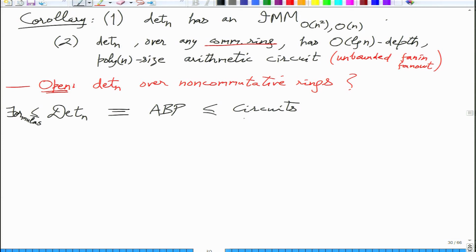Circuits also we have two kinds: circuits with polynomially bounded degree, so that is VP, and we can also look at circuits with unbounded, general degree.